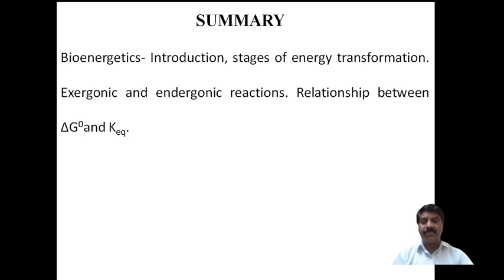Then I explained exergonic and endergonic reactions with examples. I also explained the change in free energy and the equilibrium constant, and the relationship between the change in free energy and the equilibrium constant. So I have explained in detail in this session.